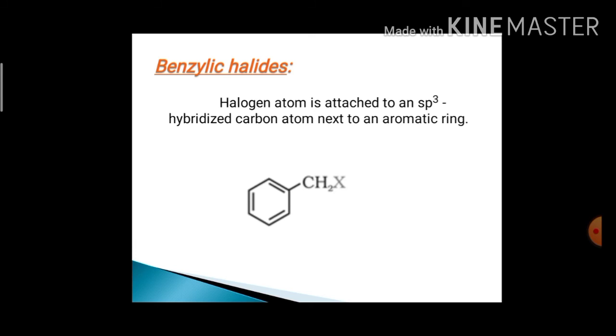Next, benzylic halide. What is the definition of benzylic halide? In benzylic halide, the halogen atom is directly bonded to the sp3 hybridized carbon atom next to the aromatic ring. So here the benzene ring is attached to the sp3 carbon atom and the halogen atom is present. X you can consider maybe Cl, Br and I, and based on that you can write down the actual example, like C6H5CH2Cl, C6H5CH2Br.